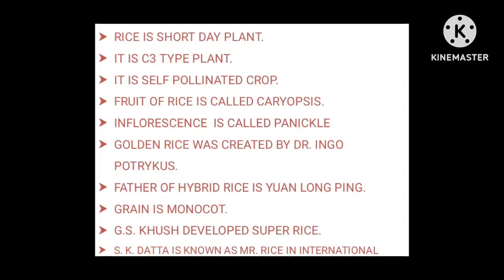Next point is rice is a self-pollinated crop. There are three types of crops: self-pollinated, cross-pollinated, and often cross-pollinated. Those things also we will discuss broadly in breeding classes. For now, just remember that rice is a self-pollinated crop. Fruit of rice is called caryopsis. Inflorescence of rice is called panicle. And inflorescence of wheat is spike. And inflorescence of sugarcane is arrow. These are very important points you have to keep in mind.